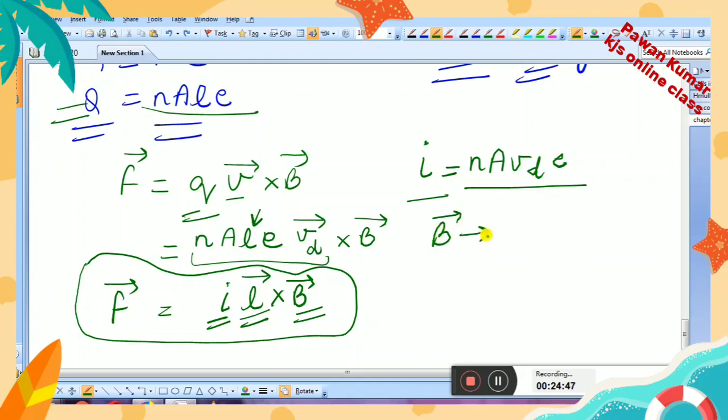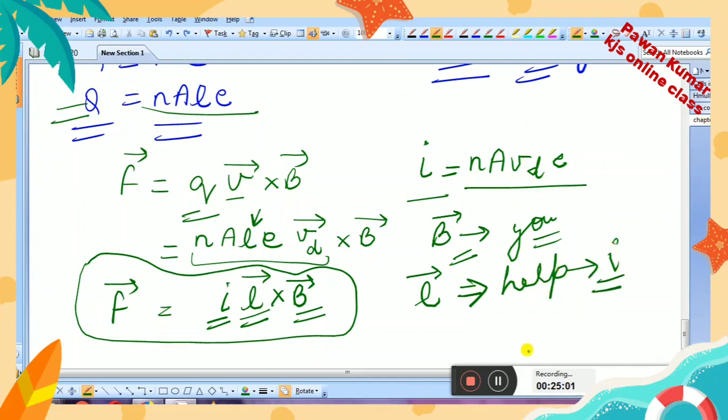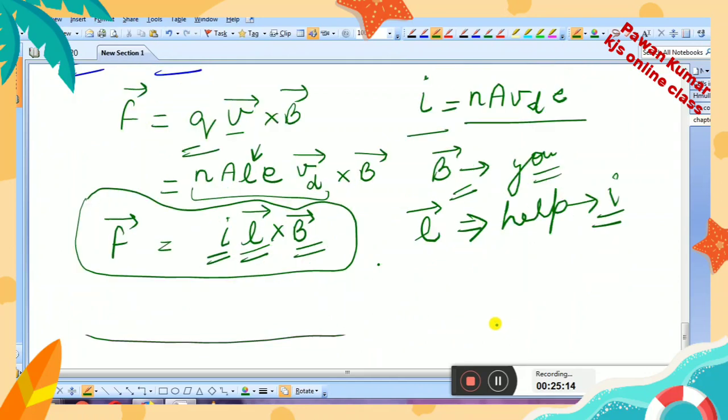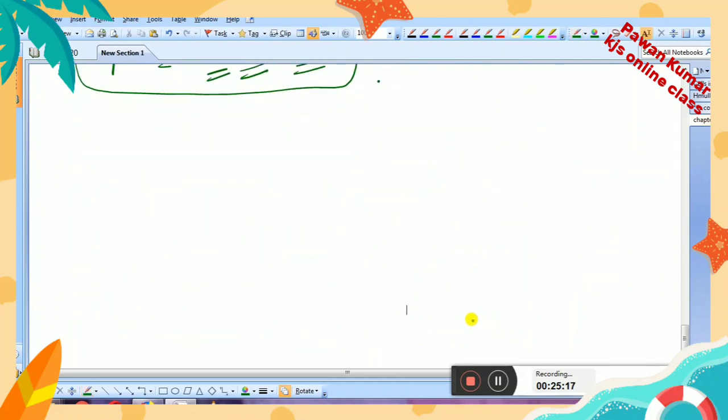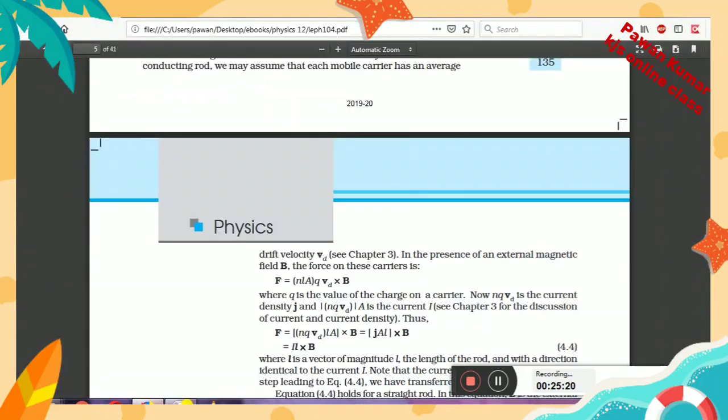Now B, you will be given the direction of magnetic field, but what will be the direction of the L vector? The direction of the L vector we will find out with the help of I in the conductor. In whichever direction the current is flowing, in the same direction you will have the L vector, right? So like this we can find out the direction of the L vector and B vector. After this, what will be our next topic? Let us see. So like this we got F is equal to I L cross B.